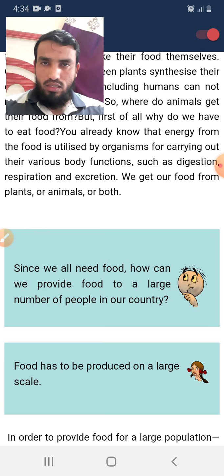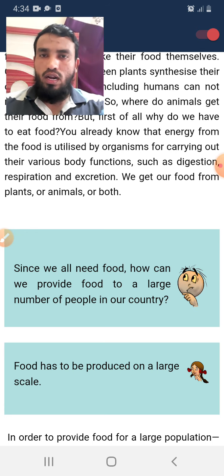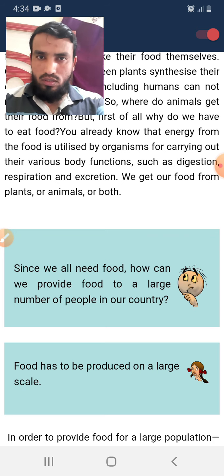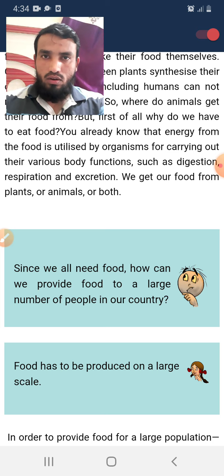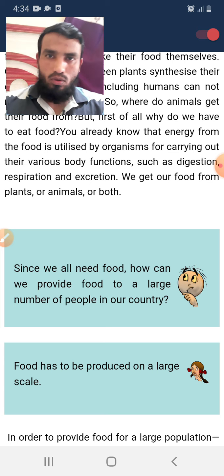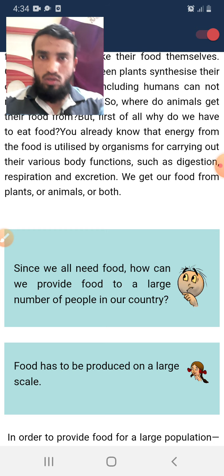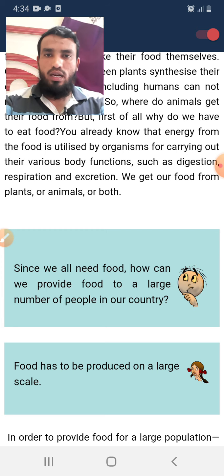Why do we need energy, and why are we eating food? To perform different kinds of functions. Different life processes are necessary in our body. We need energy to do work and for wear and tear: some cells die and new cells are made in our body. You are in a growing age, so your height and muscles will increase. For all these reasons we need energy.